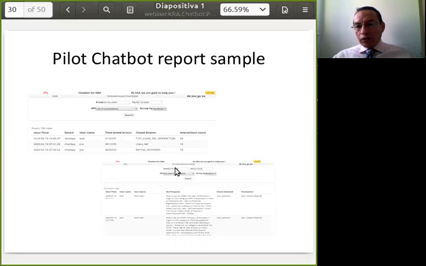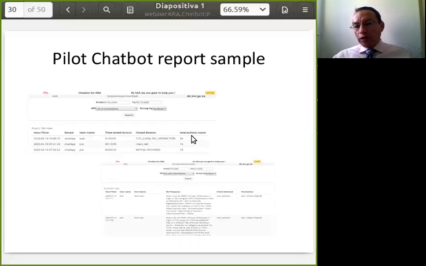Also, for example, the client just closes the conversation. In this case, client left, or the user got the answer and used the option to close the conversation and provided a rating for the service.